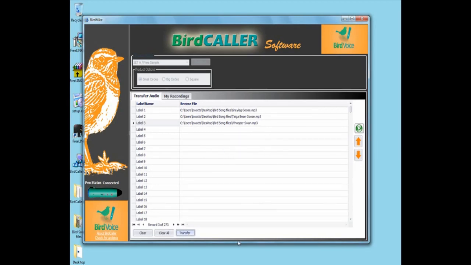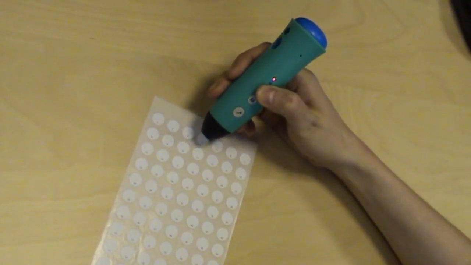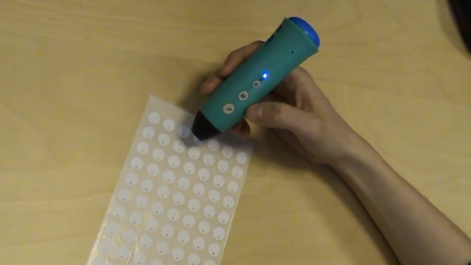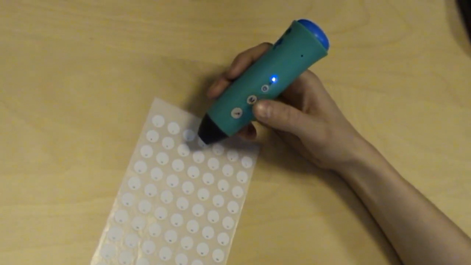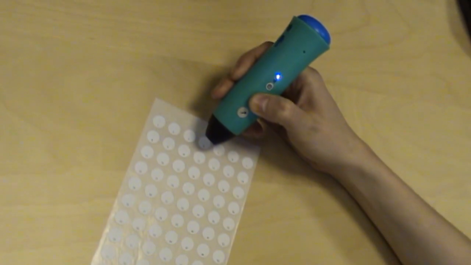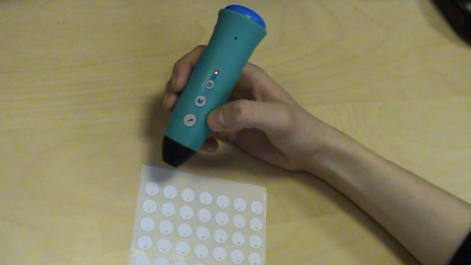Now, let's see if it's worked. Switch your pen pal on. Press the mode button until the light turns red. Now touch sticker number 1.